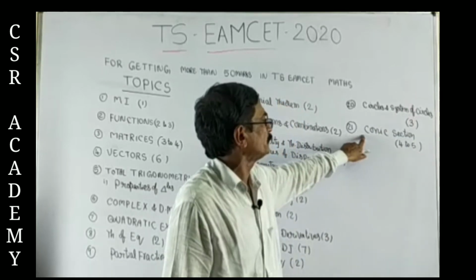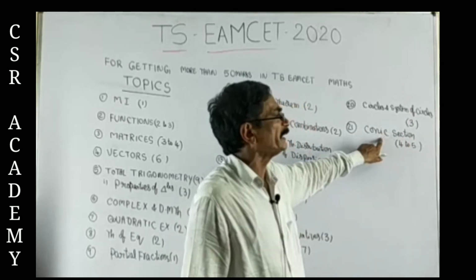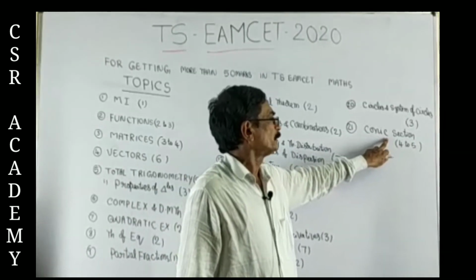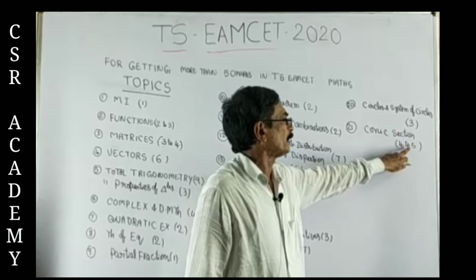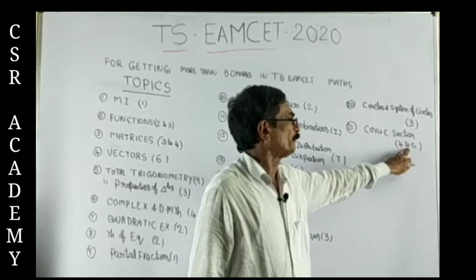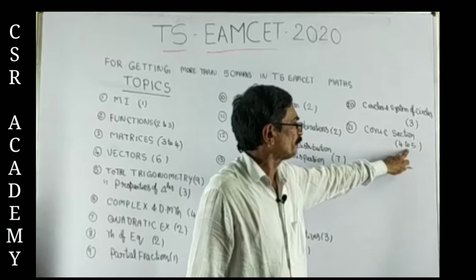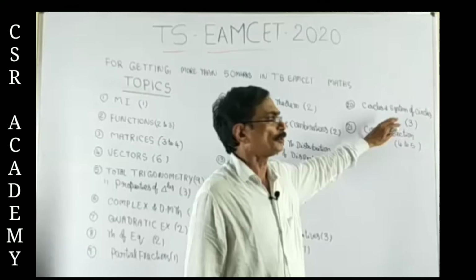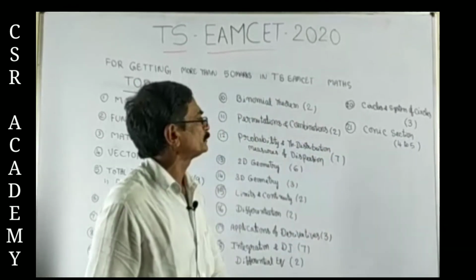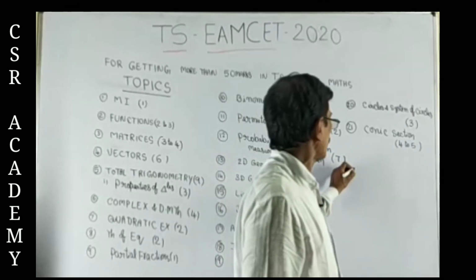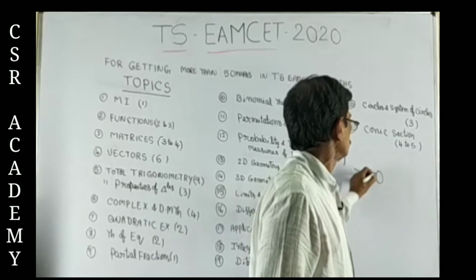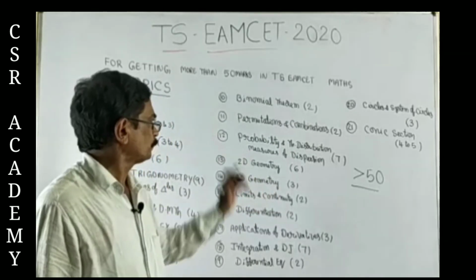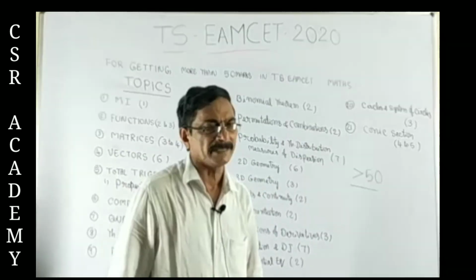And the last one is conic sections. In this, they will give in parabola 1 to 2 questions, ellipse 1 to 2 questions, and hyperbola 1 question. In total, they will give 4 to 5 questions. Out of these 4 to 5, we can easily do minimum 2, maximum 4. So in total, out of all these topics, we definitely get more than 50 marks using these concept based questions. Wish you all the best for tomorrow.